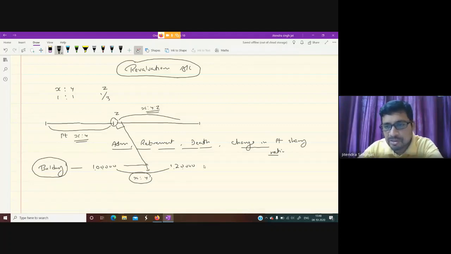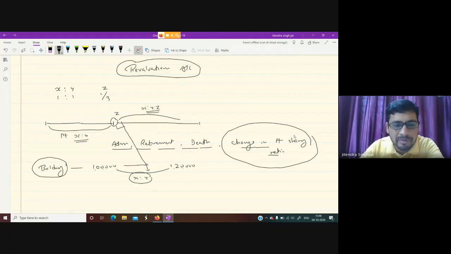So whenever there is change in profit sharing ratio, it is known as reconstitution of firm. And whenever there is reconstitution of firm, revaluation account is to be prepared. Remember, admission, retirement, and death of a partner are examples of change in profit sharing ratio. Or maybe there is no admission, no retirement, no death, but the partners mutually decide to change their profit sharing ratio.